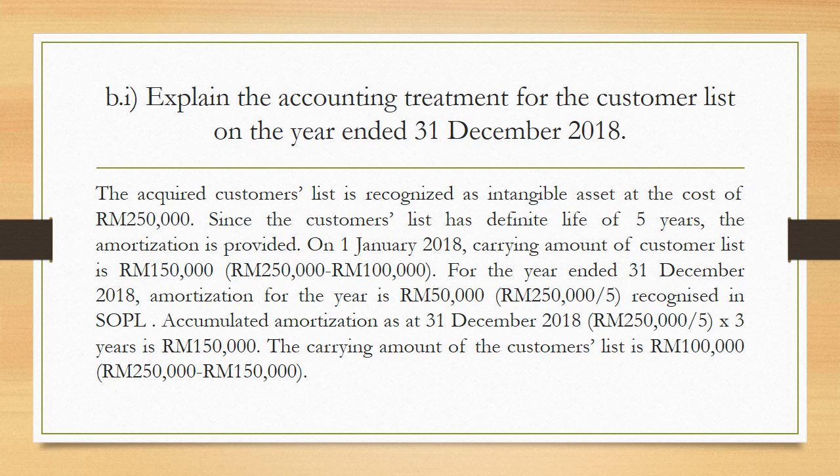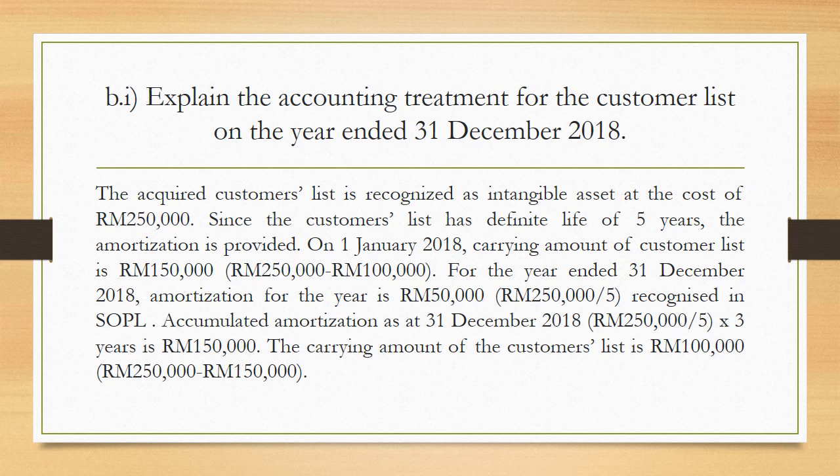So 50,000 ringgit for 1 year, you have to multiply with 2 years, so you will get 100,000 ringgit. So 250,000 ringgit, the initial cost, you minus the accumulated amortization, 100,000 ringgit, and you will get 150,000 ringgit for the carrying amount. The cost minus the accumulated amortization gives the carrying amount.